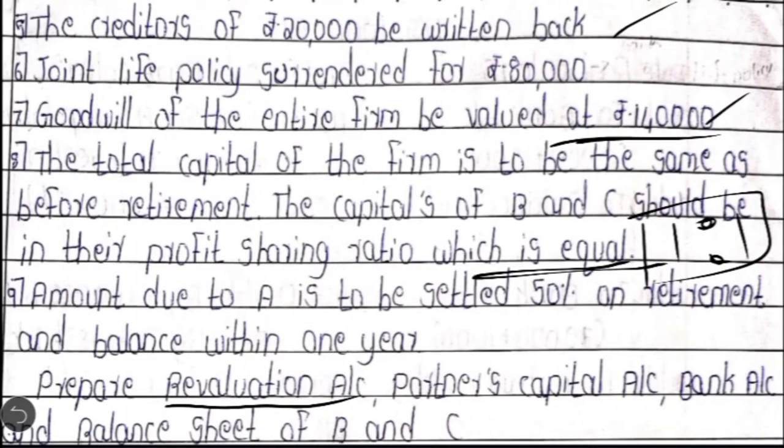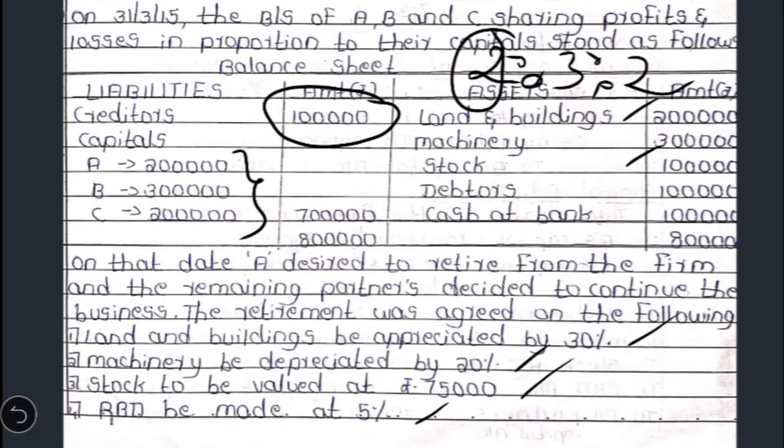Then joint life policy surrendered for rupees 8,000. Okay. So here you have this concept in the fourth chapter with regard to this joint life policy. Joint life policy in the sense, on the joint lives of all the partners together, they have taken up one insurance policy, and that is surrendered now at the time of A's retirement for rupees 80,000. But if you check the asset side, joint life policy is an asset. But have they shown on the asset side this joint life policy so far?